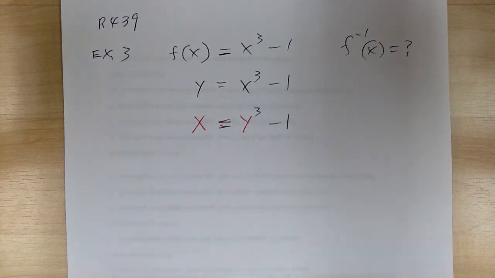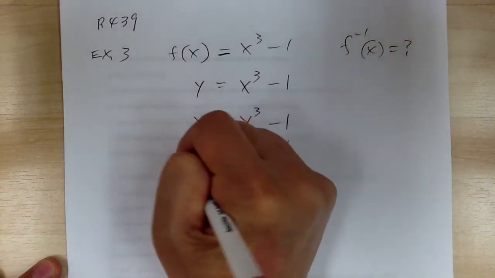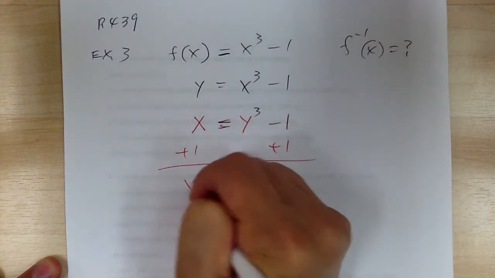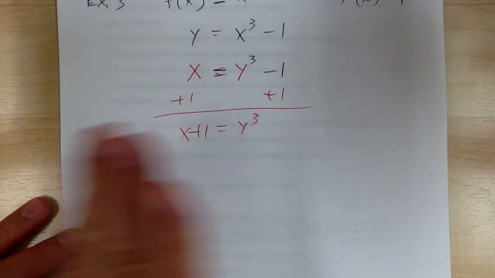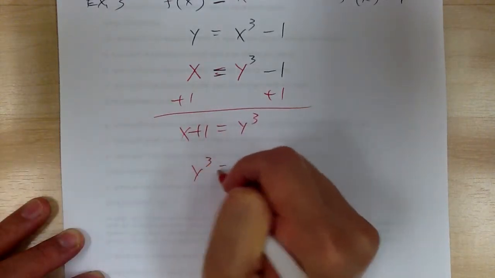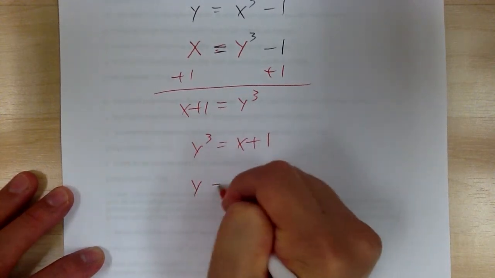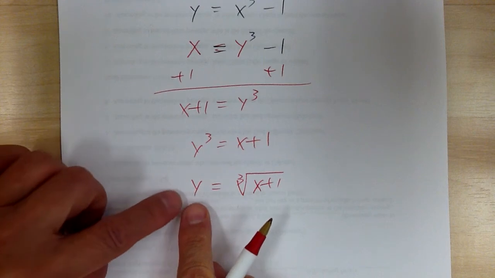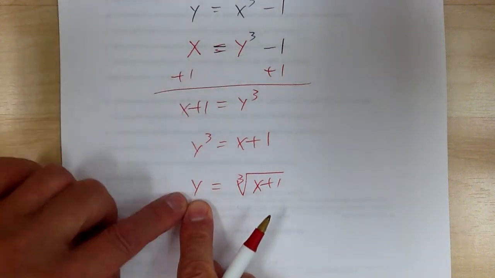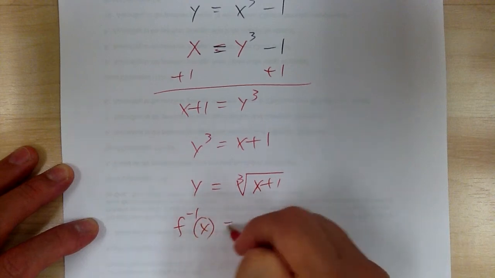So now you have to solve for y, right? So you plus 1, plus 1. So you're going to get x plus 1 equal to y to the 3. Okay, I'm going to move the y to this side. Then I'm going to take the cube root. So y equal to cube root of x plus 1. And because this is the new y, right? This is the new y. So this is your inverse function. So that's your inverse function of x, right?